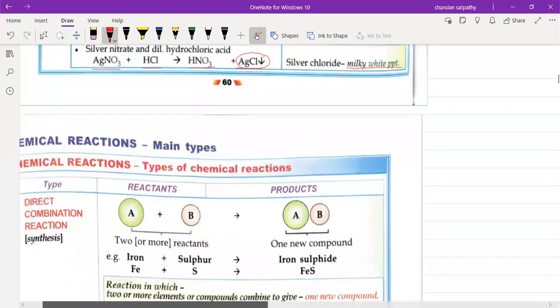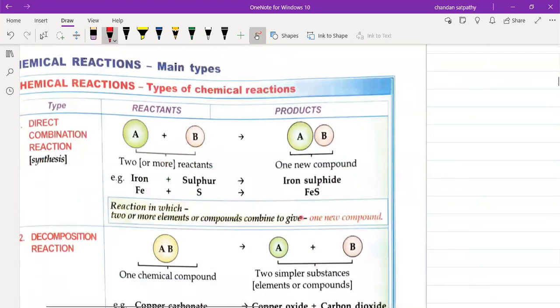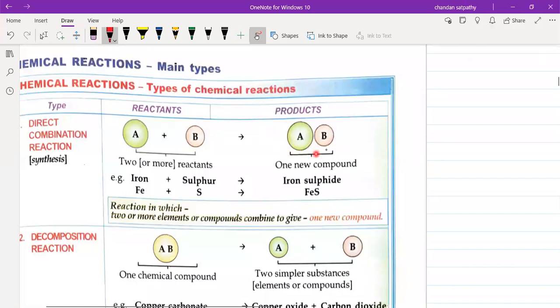Now we'll see how many types of chemical reactions there are. The first type of chemical reaction is called a direct combination reaction. What is a direct combination reaction? It means that two substances or two reactants combine to form one product. Remember, two or more reactants combine to form a single product. On the product side there will always be one substance, but on the reactant side it will be two or more than two. Then this type of reaction is called a direct combination reaction.